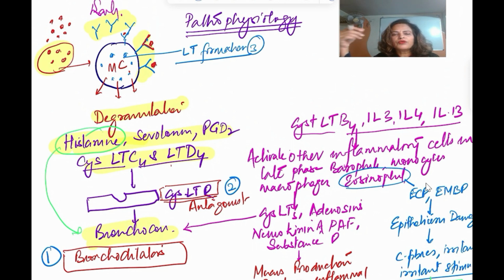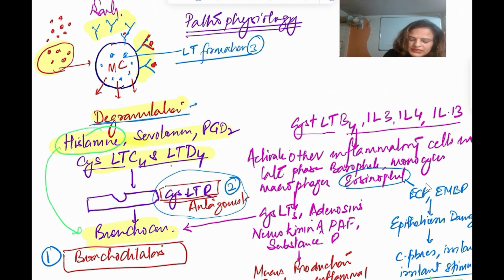Under the leukotriene modulators, these drugs either inhibit the formation of leukotrienes or inhibit them from working on the receptor. Number three is the degranulation of the mast cell, so we can give a mast cell stabilizer.